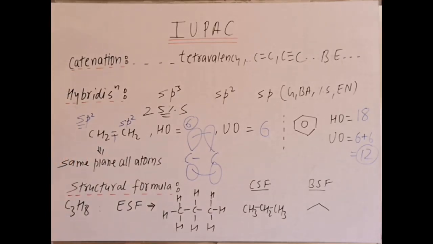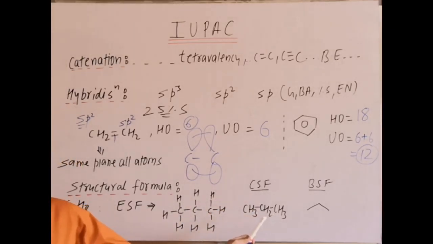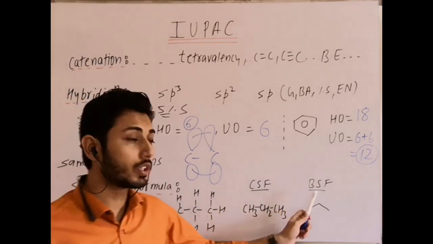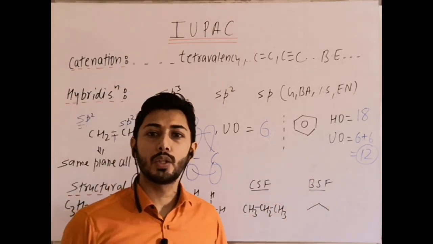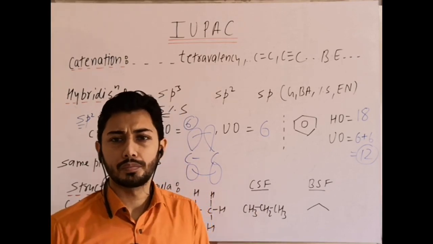Then structural formula. We can write the molecule in different ways. Like a simple example C3H8, expanded formula is expanded structural formula. We are writing carbon-carbon and each bond is expanded or mentioned separately. Condensed formula, we write it like this: CH3, CH2, CH3. Then next is bond structural formula or bond line notation. In bond line notation, we do not mention carbon and hydrogen.